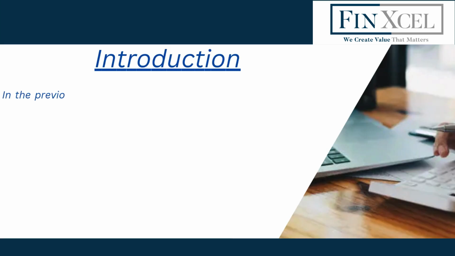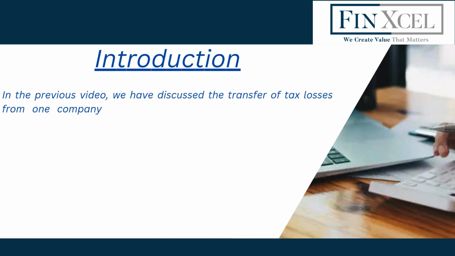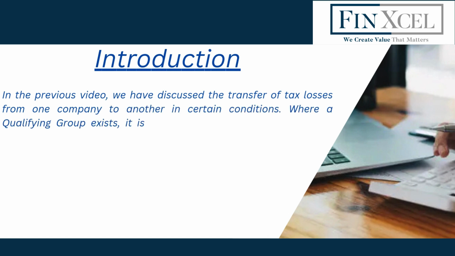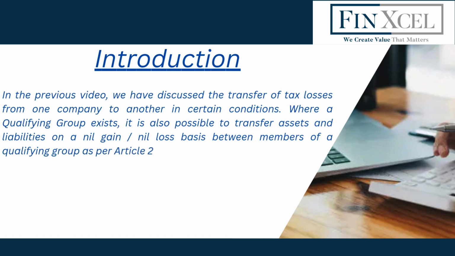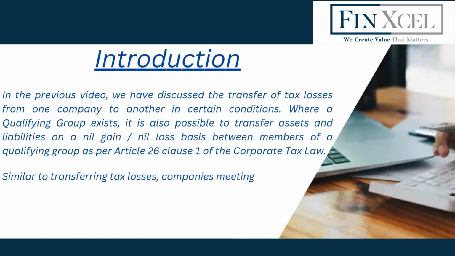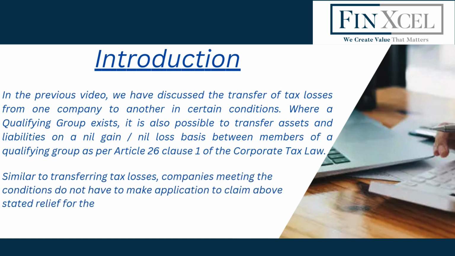Introduction. In the previous video, we have discussed the transfer of tax losses from one company to another in certain conditions. Where a qualifying group exists, it is also possible to transfer assets and liabilities on a nil gain or nil loss basis between members of a qualifying group as per Article 26 Clause 1 of the Corporate Tax Law. Similar to transferring tax losses, companies meeting the conditions do not have to make an application to claim the above stated relief for the transfer of assets and liabilities.